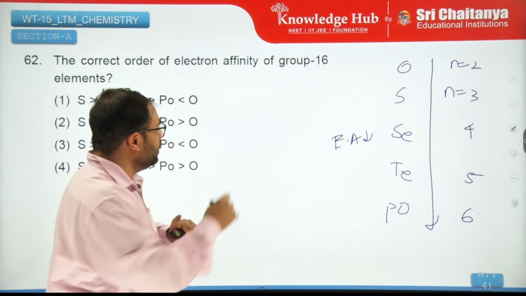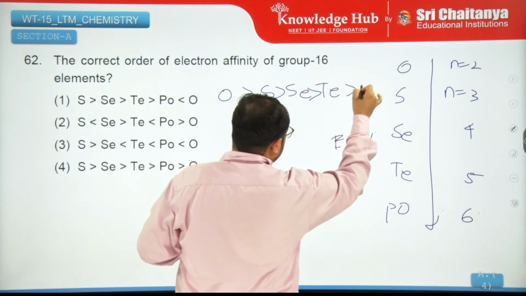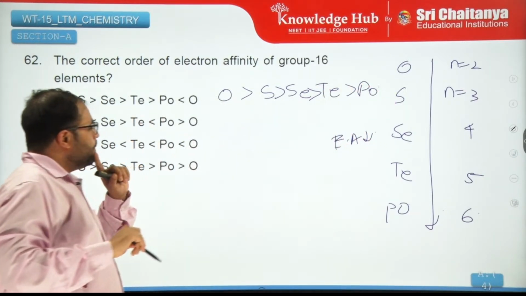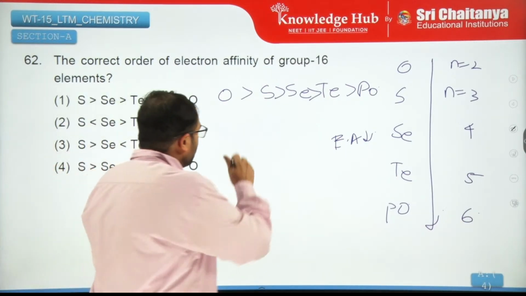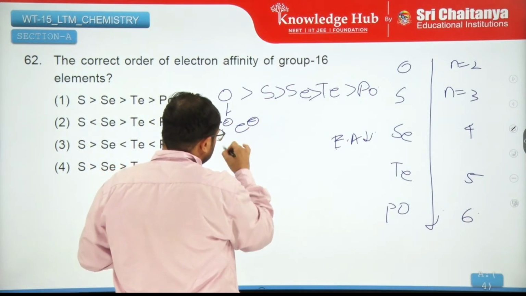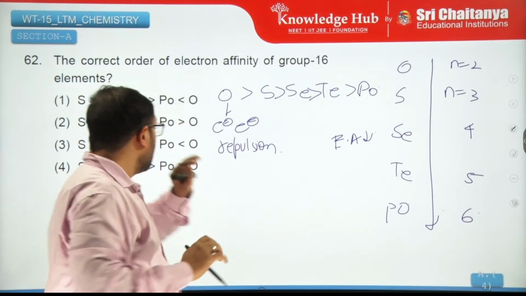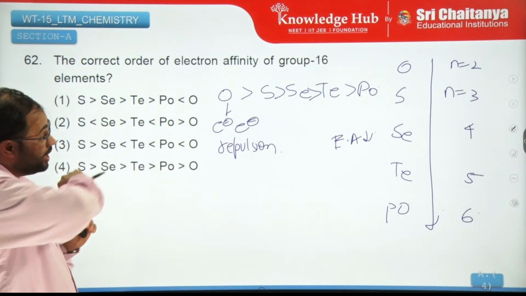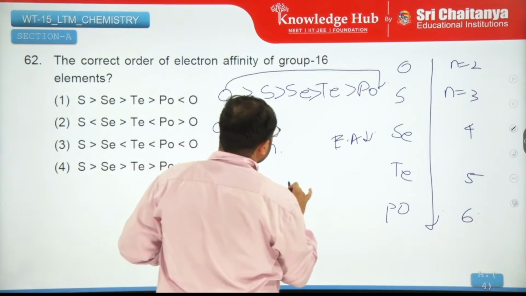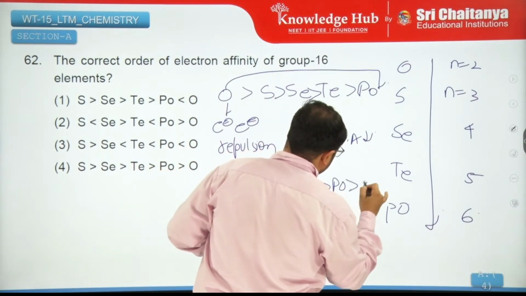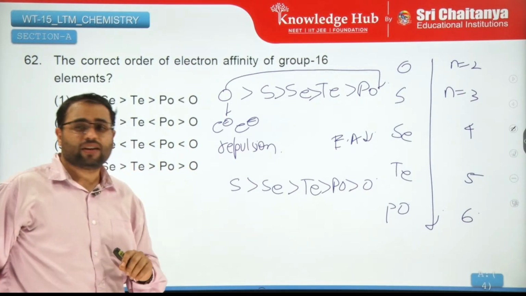So the order should have been oxygen maximum, sulfur, selenium, tellurium, and then at the end polonium. But oxygen, because it is small sized, because there are electron-electron repulsions, its electron affinity decreases. It decreases in the entire range. So oxygen moves from here to here, and the order now becomes sulfur, selenium, tellurium, polonium and O.